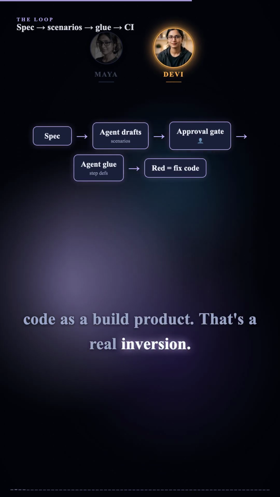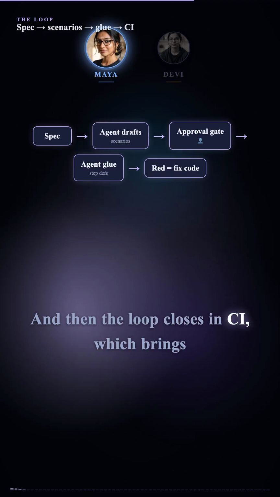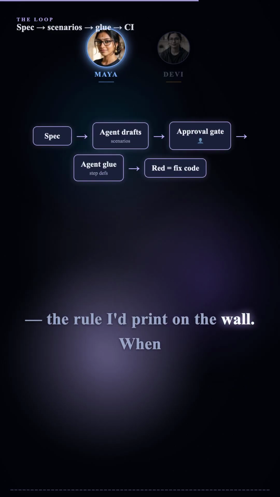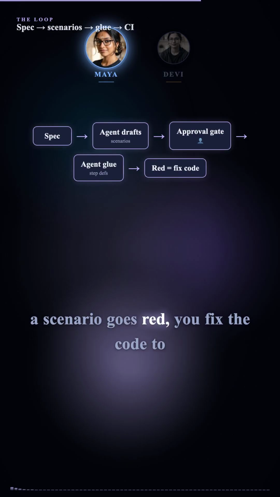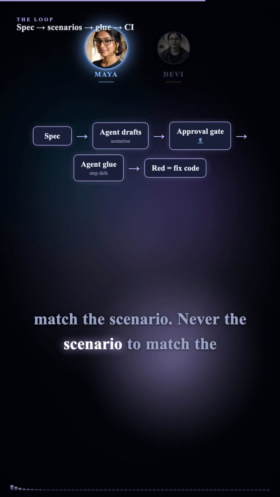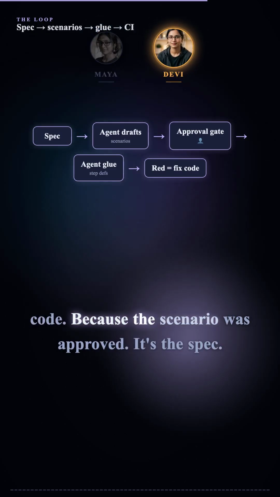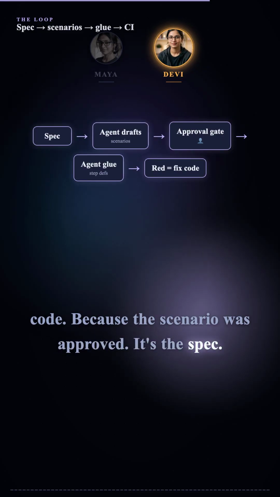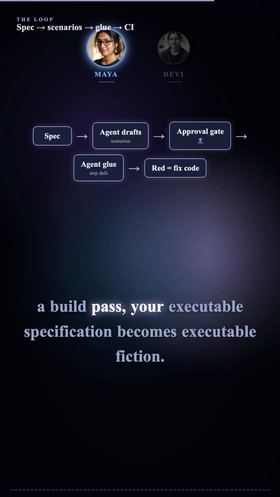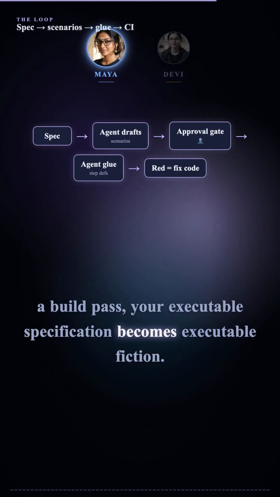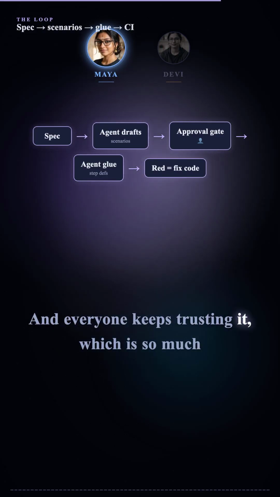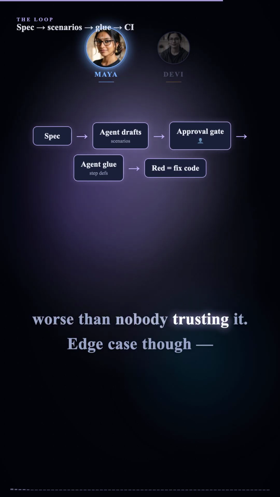That's a real inversion. And then the loop closes in CI, which brings us to the red arrow, the rule I'd print on the wall. When a scenario goes red, you fix the code to match the scenario, never the scenario to match the code. Because the scenario was approved. It's the spec. The moment you bend an approved scenario to make a build pass, your executable specification becomes executable fiction. And everyone keeps trusting it, which is so much worse than nobody trusting it.